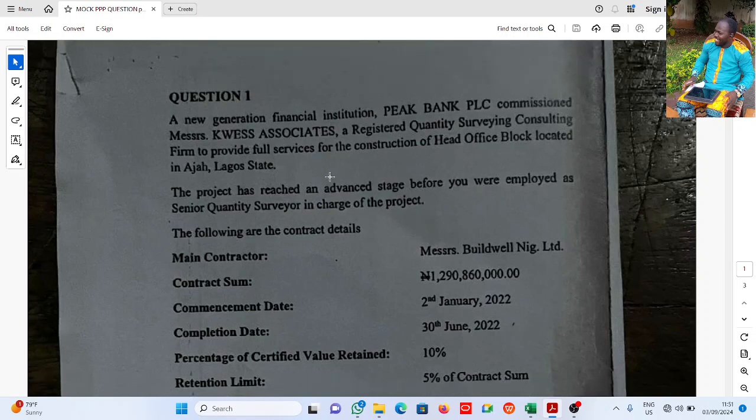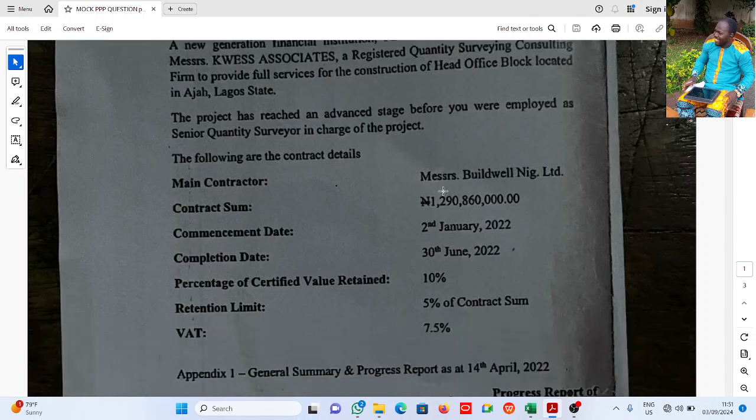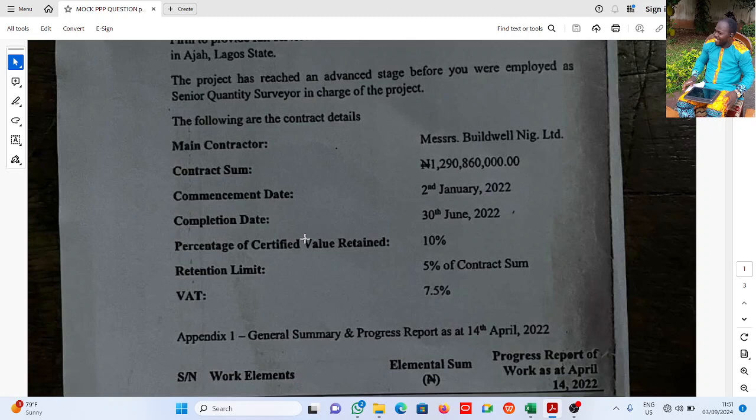Now the question says a new generation financial institution, Peak Bank PLC, commissions Messrs. Quest Associates. These are the details. The main contractor is Messrs. Build Well Nigeria Limited. The contract sum is 1,290,860,000 naira. Now the commencement date is this. Now see where we're going.